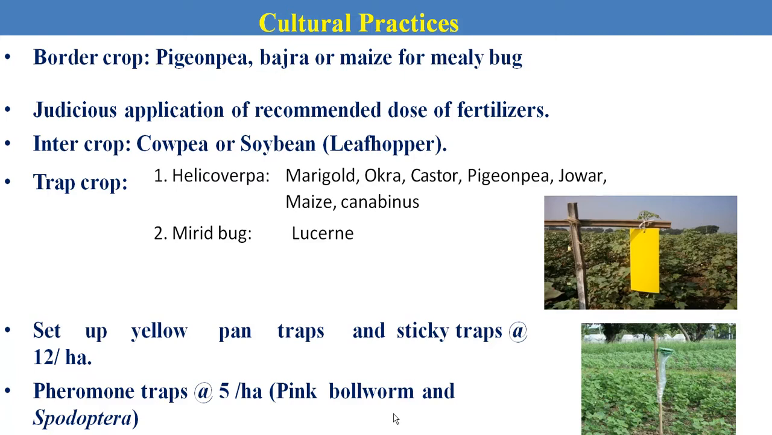In pheromone traps, you can use different lures. For Spodoptera litura, you can use a Spodolure. For American bollworm, you can use a Helilure. For spotted bollworm, you can use an Erilure, and for the pink bollworm, you can use a Pectinolure or Gossyplure.